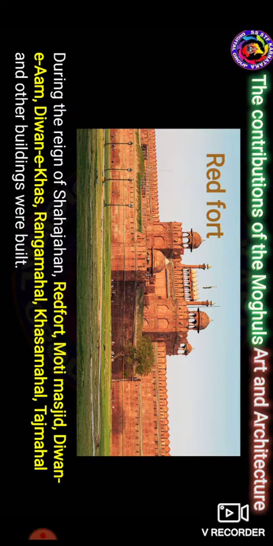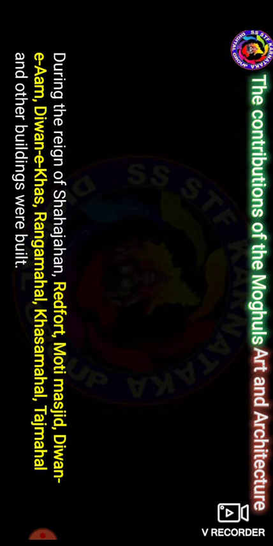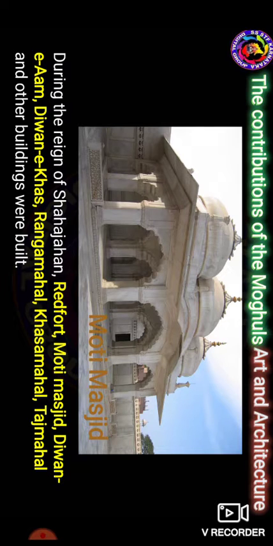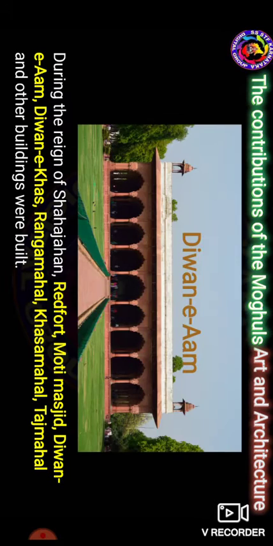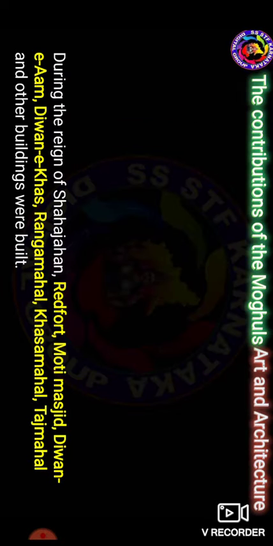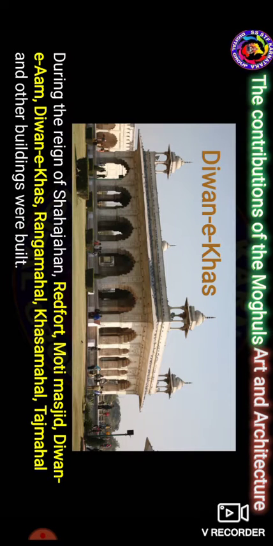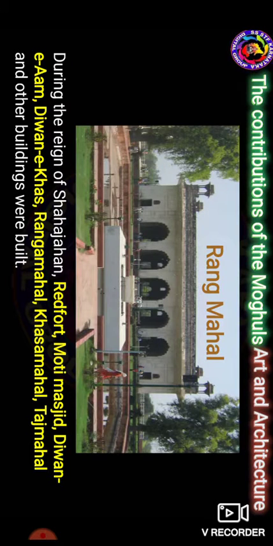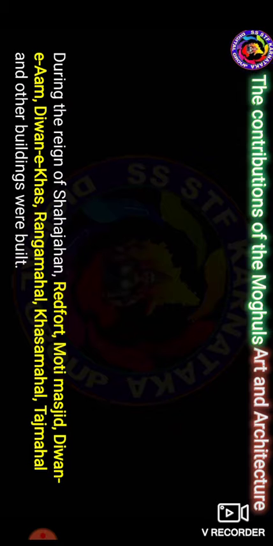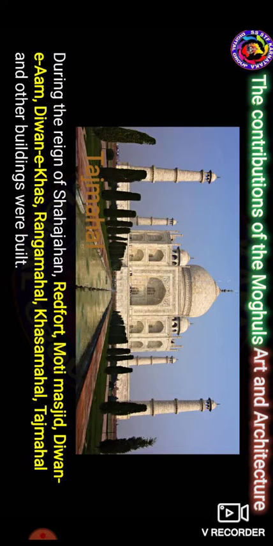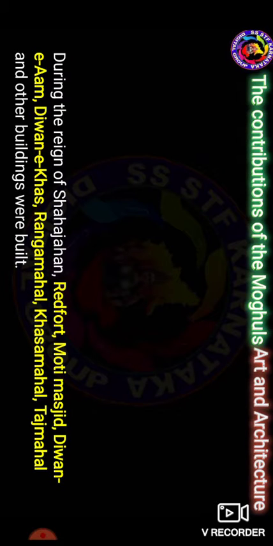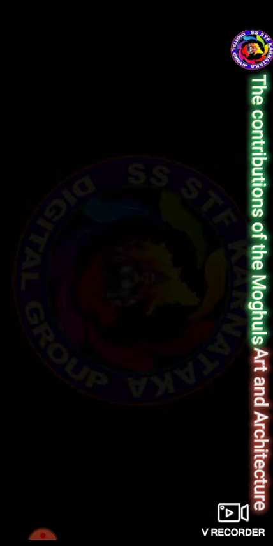During this period, Shah Jahan built the Red Fort, and then Moti Masjid, Diwan-e-Am, Diwan-e-Khas, and then Rang Mahal, and then the Taj Mahal and other buildings. That was Shah Jahan.